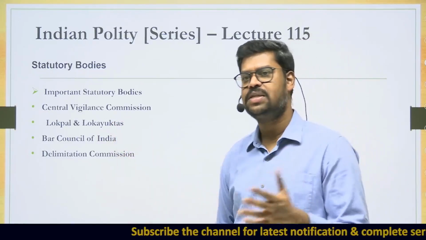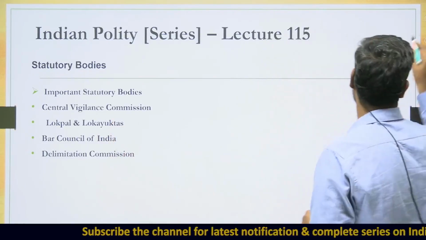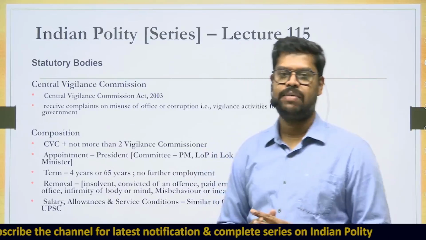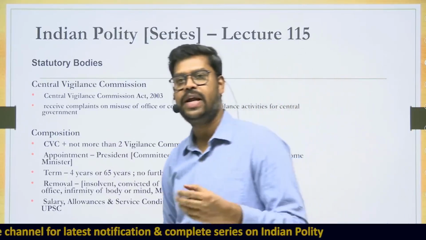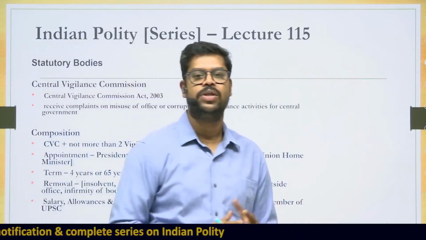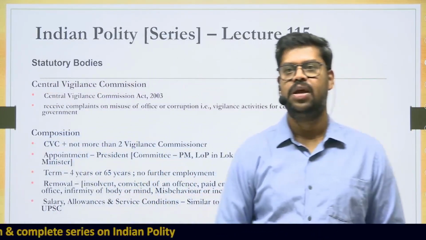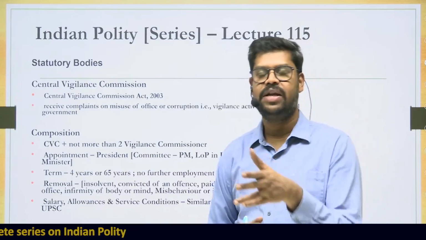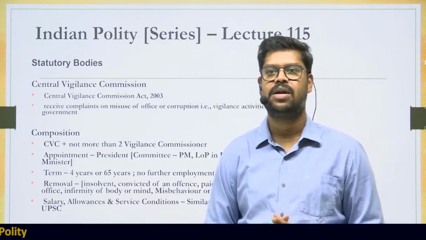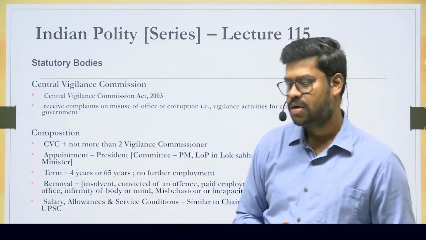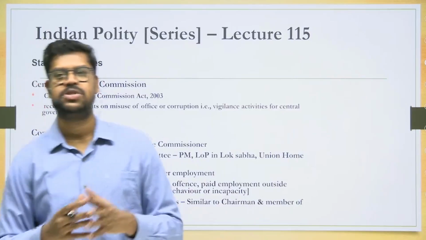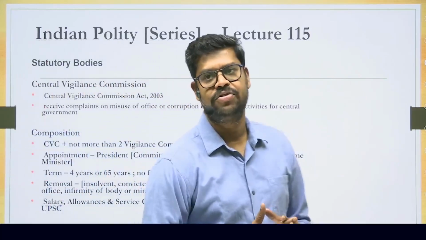First is the Central Vigilance Commission. What is the Central Vigilance Commission? The very objective of establishing this body is to create a mechanism of vigilance in the central government departments and also in the public sector undertakings. They will be vigilant enough to see whether any corruption is happening in the central government departments and in the public sector undertakings. Their extent of vigilance is related to certain areas of corruption, especially against higher-level officials.